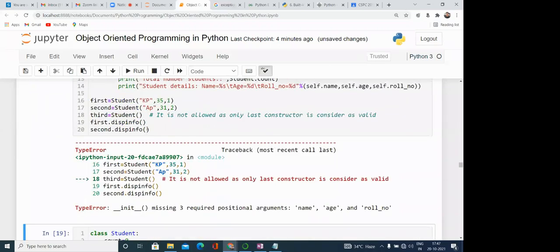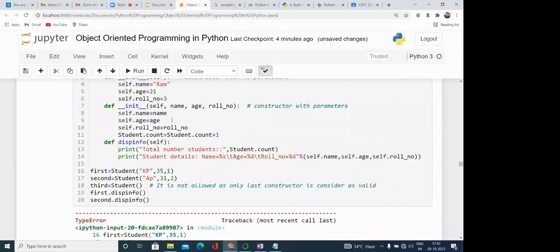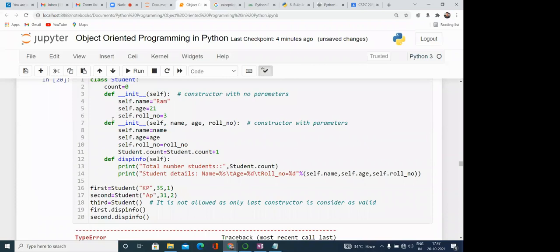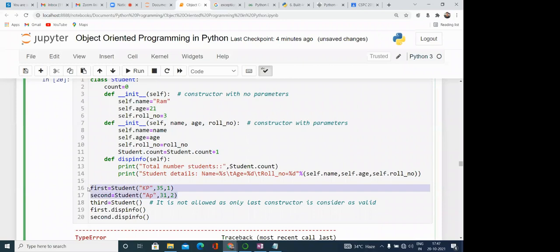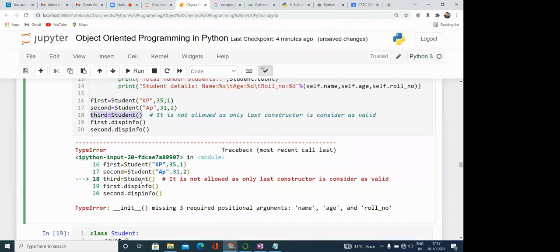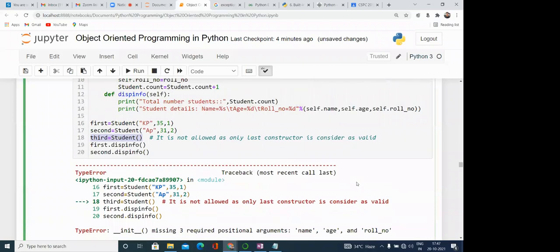Here, what is the case? Three parameters, because the last one is visible only. So here we are passing 3 parameters. But in this case, third is equal to student, we are not passing any parameter. So will it give an error? Third is equal to student is not allowed, as only the last constructor is considered valid. So it is not allowed.